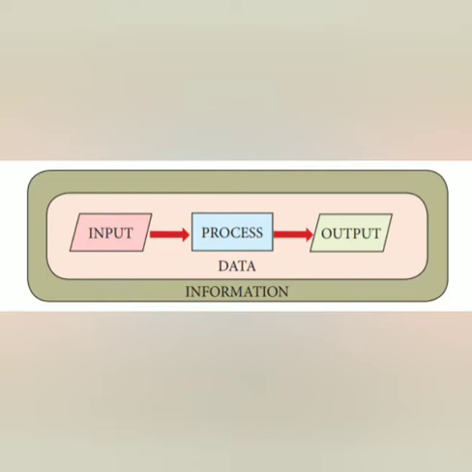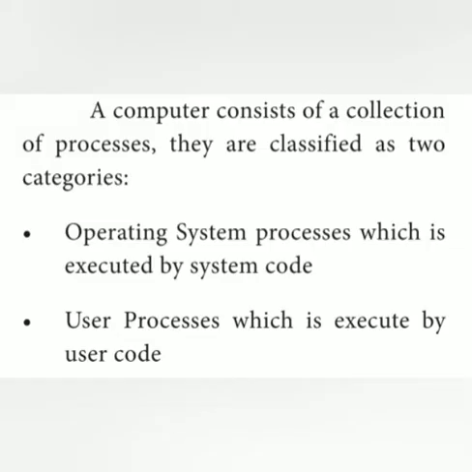They are classified into two categories. The first one is operating system processes, which are executed by system code. The second one is user processes, which are executed by user code. For example, we install some software and open it; that is system code.